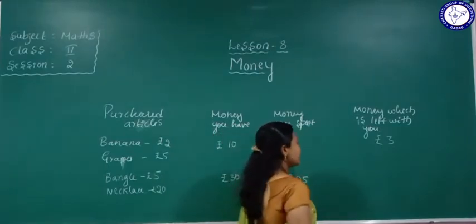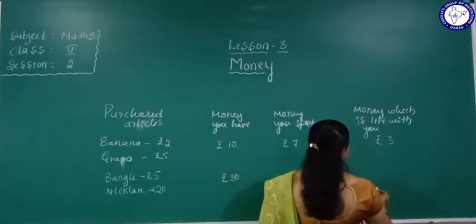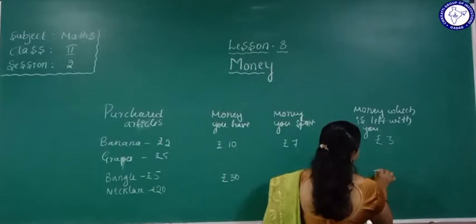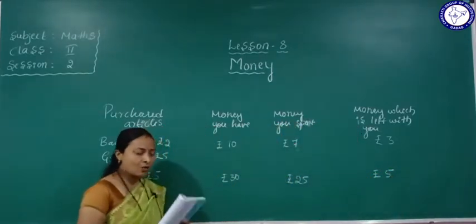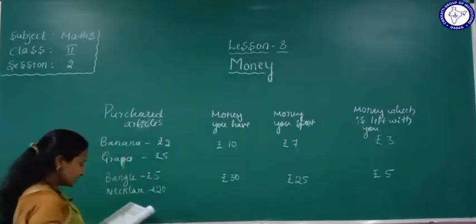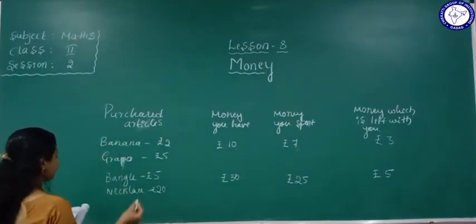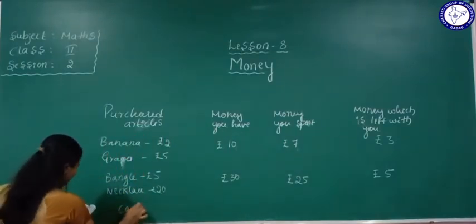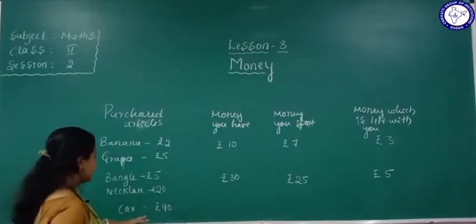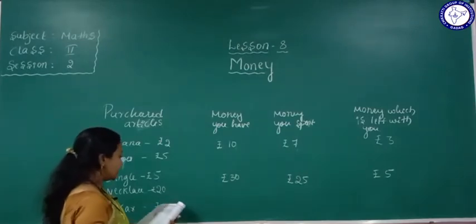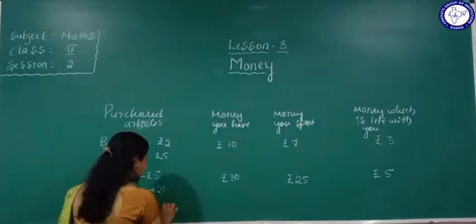So we subtract rupees 30 minus 25. So the left amount is rupees 5. Yes, okay. Next one, they have given here a car, the kids' playing car. Its amount is rupees 40. Okay, its amount is 40.